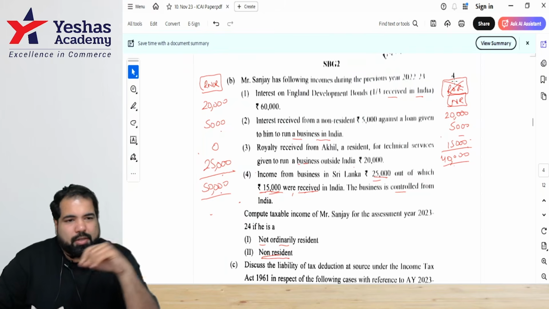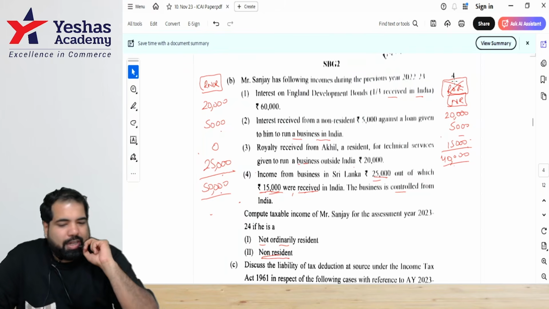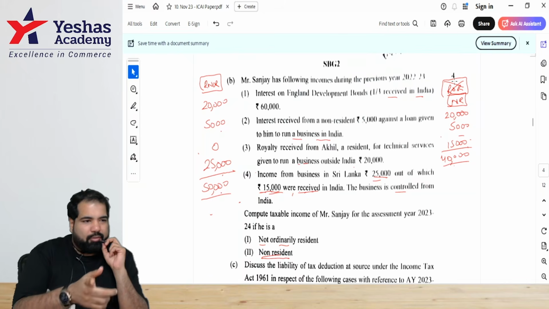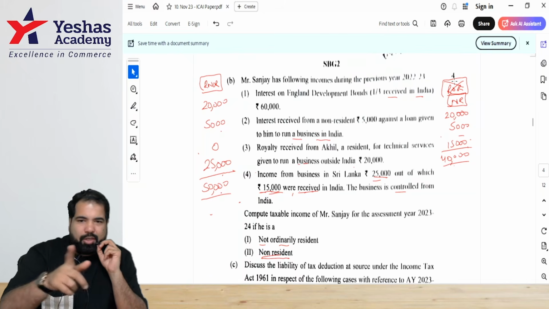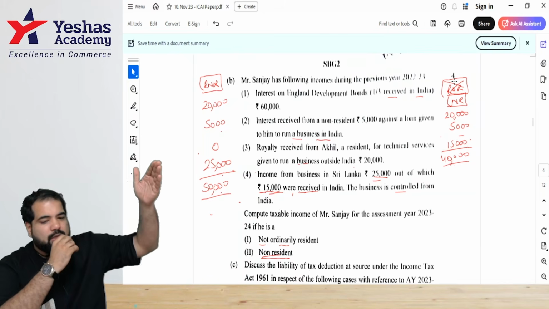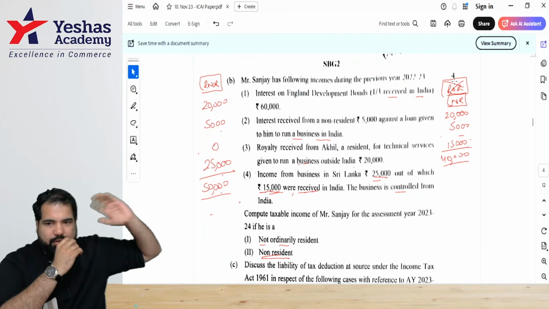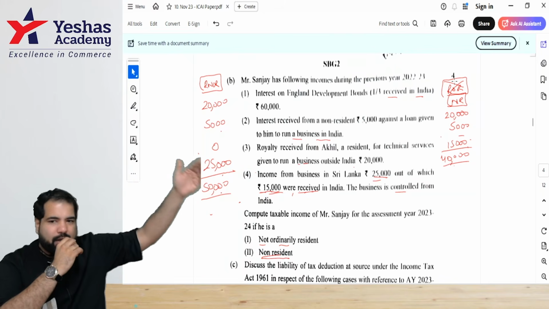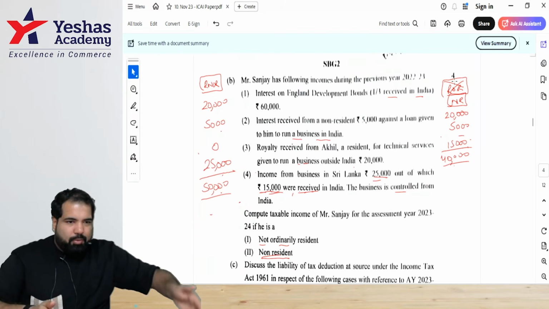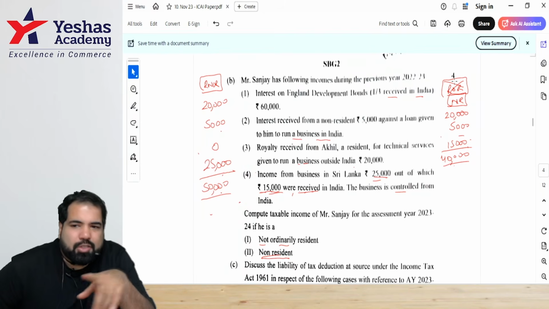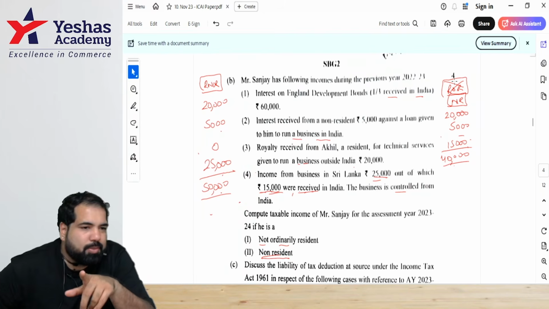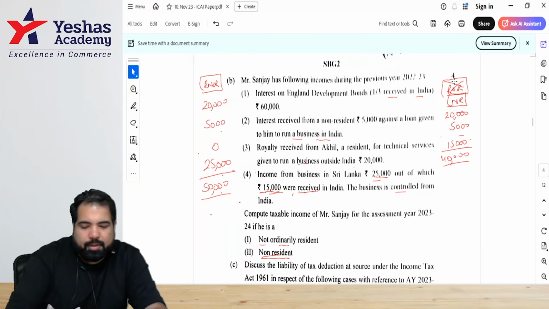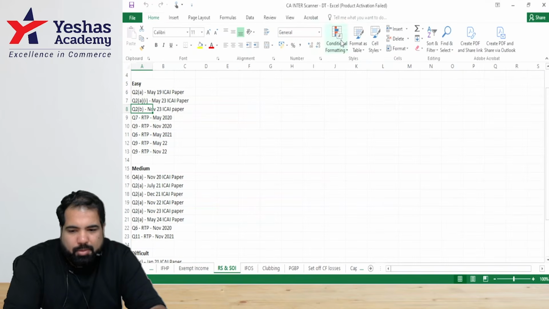Can you tell me how do you start this? Computation of taxable income for Mr. Sanjay for AY 23-24, PY 22-23, particulars ROR and NR. And ideally, first complete one table, then complete the other. And whichever is not taxable is not within the scope of income as per section 5. All right. He'll be writing also, but this is another sum.